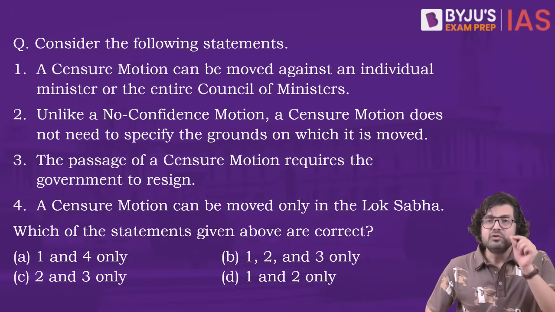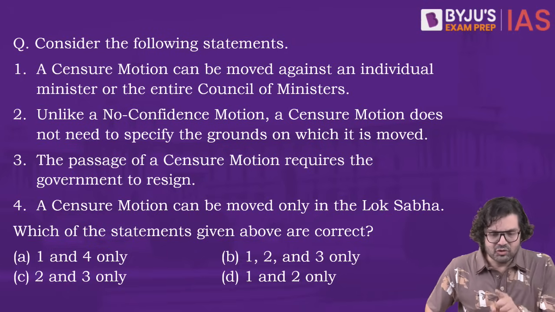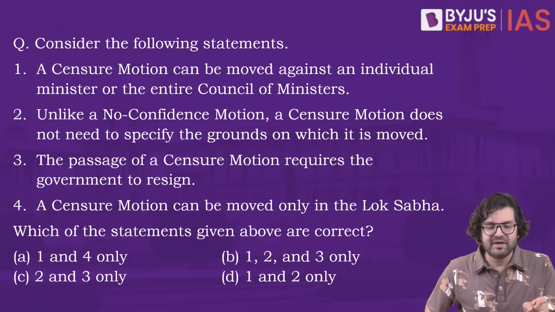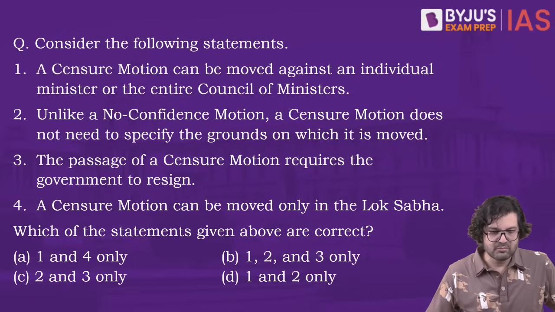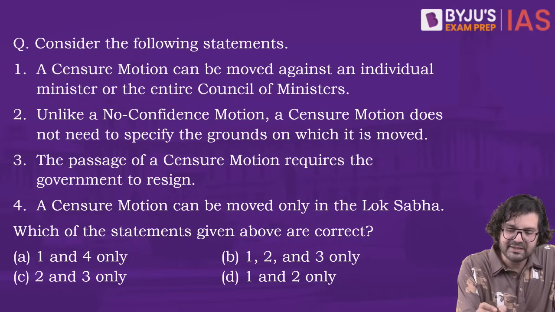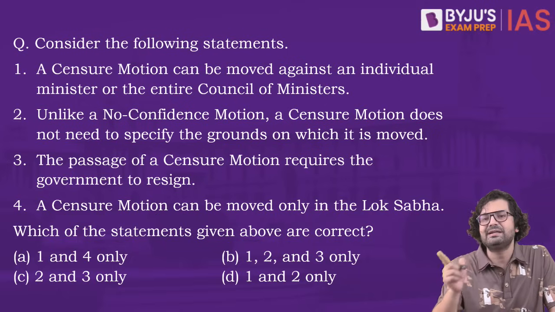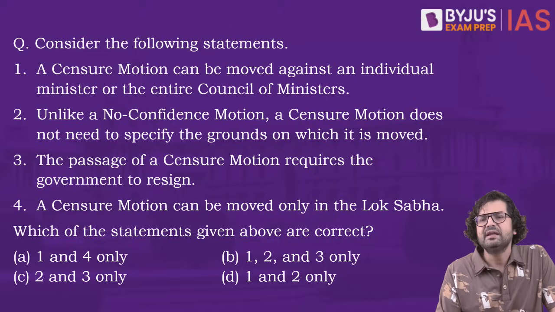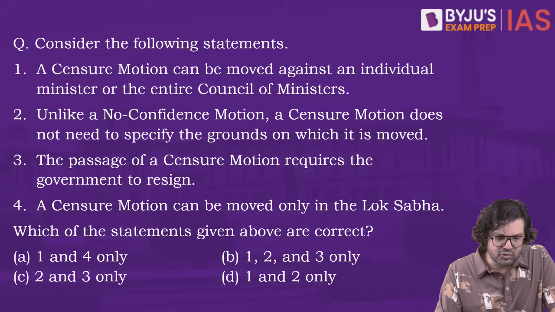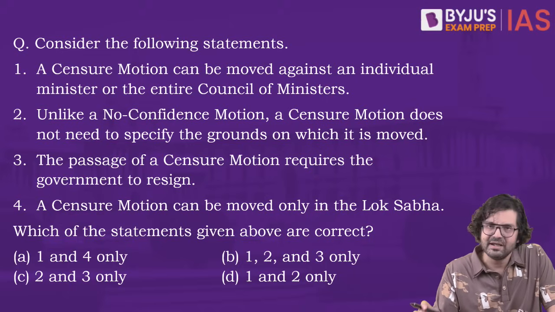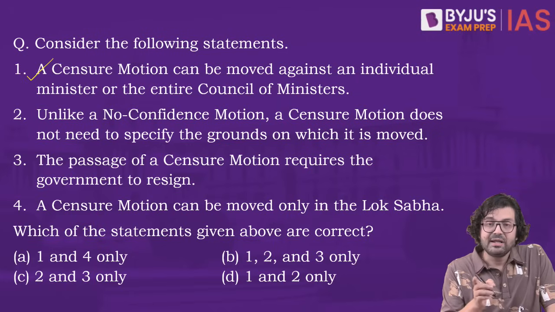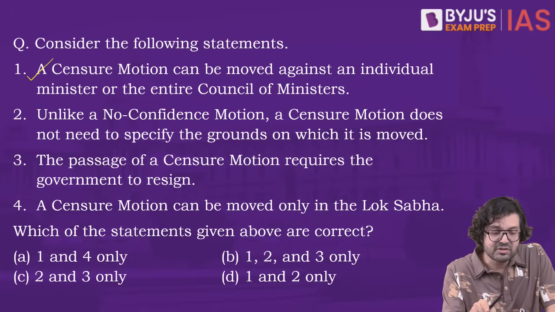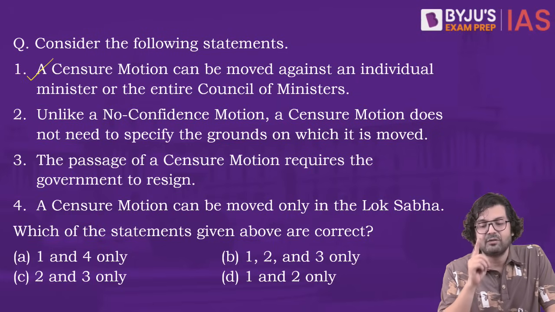Number 2, unlike a no confidence motion, a censure motion does not need to specify the grounds on which it is moved. So a censure motion can be moved against an individual minister or the entire council. Is this correct? Yes, of course. Fair enough.